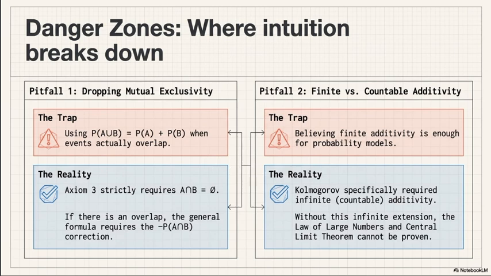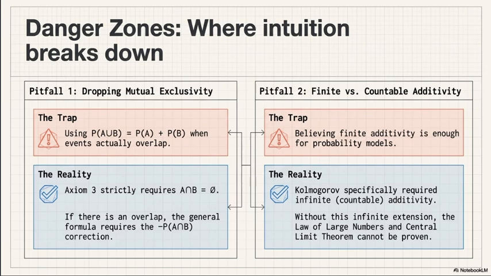Next, we move to danger zones, where we can make mistakes. First, finite versus countable additivity. Some probability-like functions satisfy finite additivity but not countable additivity. Kolmogorov specifically required the infinite version. Without it, the law of large numbers and the central limit theorem can't be proven. The central limit theorem will come in our forward videos.